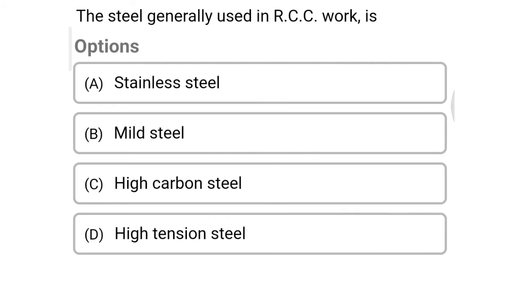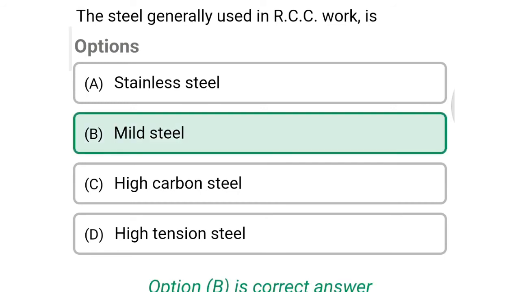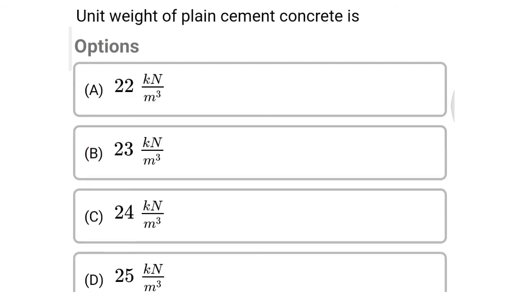So next question, the steel generally used in RCC work is option A stainless steel, option B mild steel, option C high carbon steel, option D high tension steel. So the correct answer is option B mild steel. So next question, unit weight of plain cement concrete is option A 22 kN per meter cube, option B 23 kN per meter cube, option C 24 kN per meter cube, option D 25 kN per meter cube. So the correct answer is option C 24 kN per meter cube.